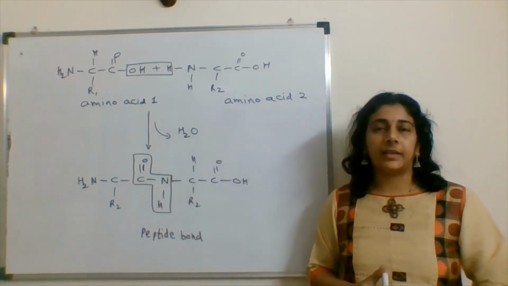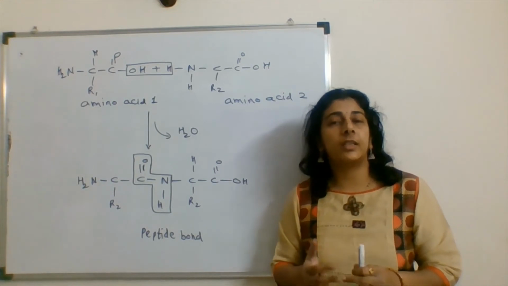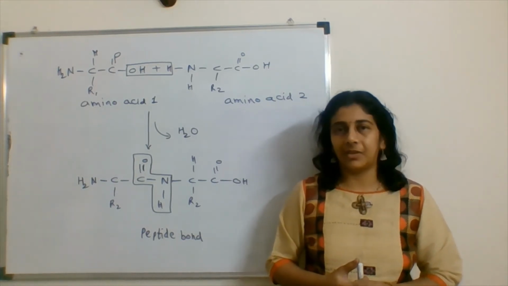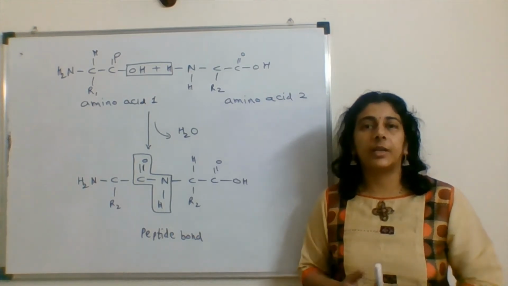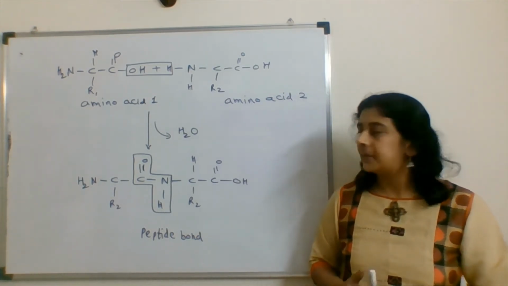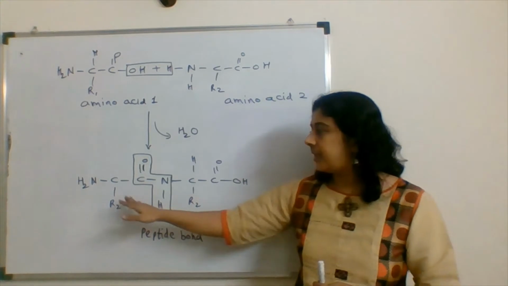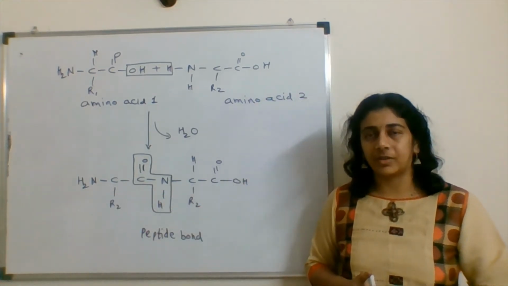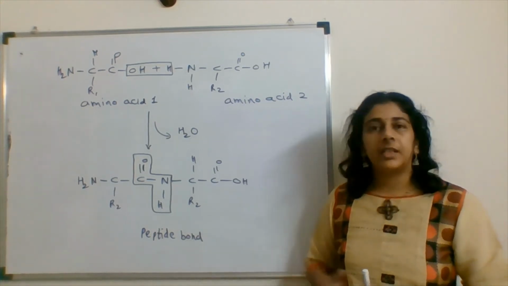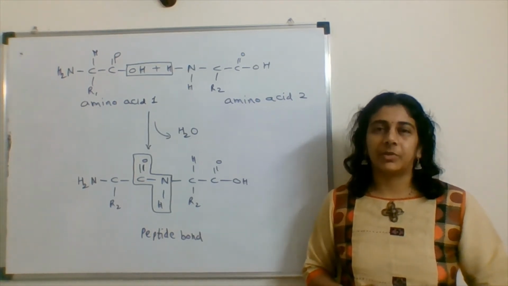This is a planar bond. The rotation along the peptide bond is not allowed. This is just like having a double bond character. So other bonds can be rotated, which we explain in a Ramachandran plot. And here also there is a release of water molecule.